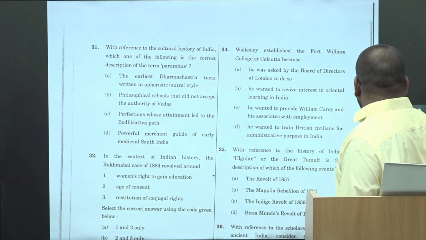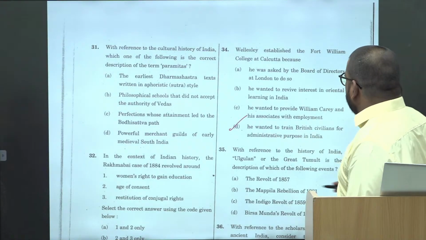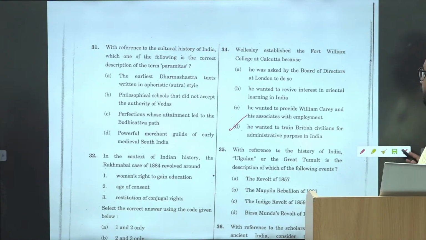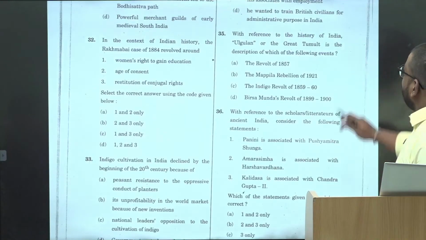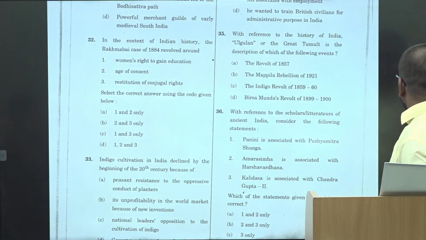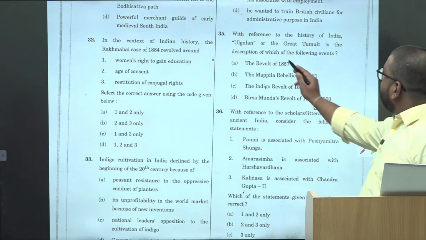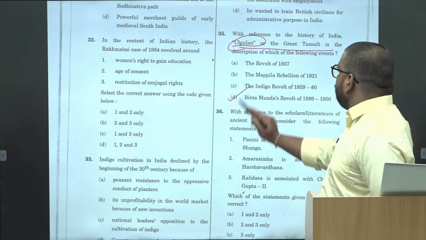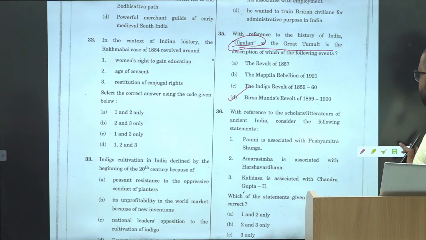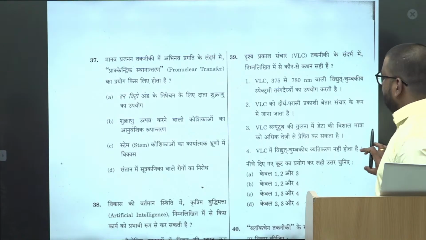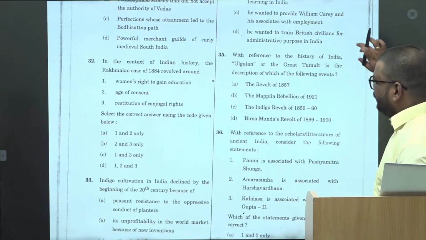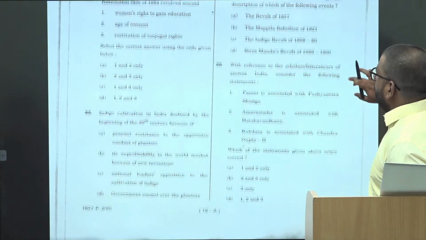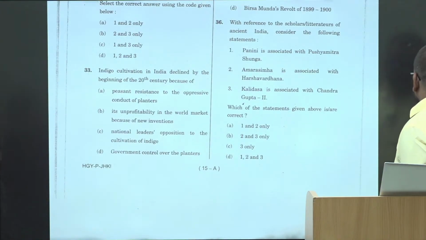It should be based upon the knowledge. It was established to train the British civilians for administrative purpose in India. Okay. Then with respect to Ulgulan, yes. Okay, this is with respect to the Munda revolt of 1899. Again, these are the static ones. With respect to school literatures in ancient India.